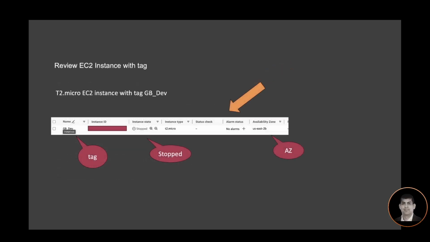So let's review the EC2 instance with tag. This is a T2 micro EC2 instance with tag GB_dev. As you can see, the instance state currently is stopped. That means this instance is not running. Availability zone for this is US East 2B.